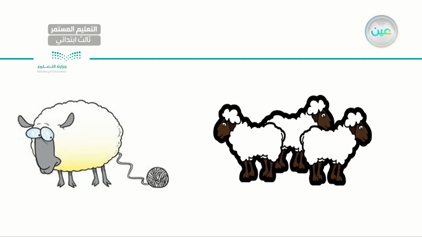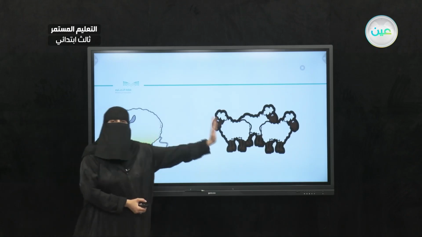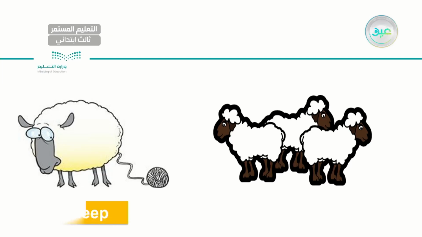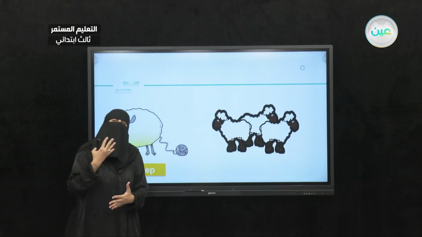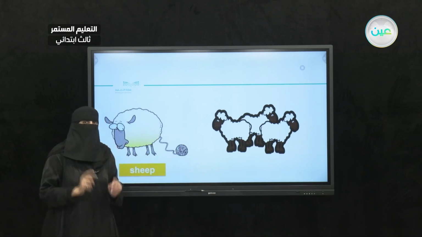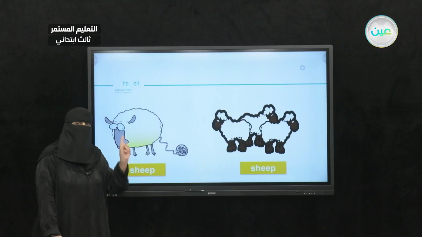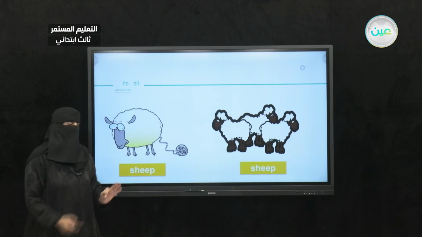Now, how about here? I have the same animal, but I have just 1 on your left and 3 on your right. I have a sheep. Sheep. One more time. A sheep. One last time. A sheep. Now, I need you to try to remember the plural of sheep. It was an irregular noun because it is exactly the same. Sheep, but with no article. Sheep. I have 1, 2, 3. I have 3 sheep. Okay?